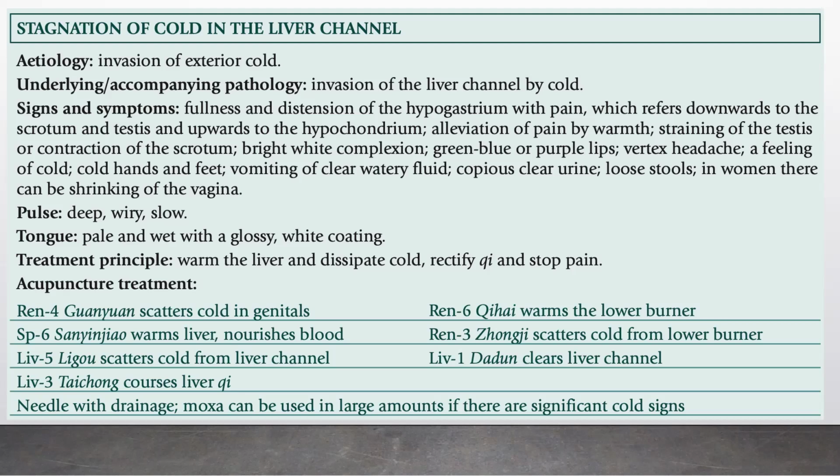Acupuncture treatment. Ren 4, to scatter cold in the genitals. Ren 6, to warm the lower burner. Spleen 6, warms the liver, nourishes blood. Ren 3, scatters cold from the lower burner. Liver 5, scatters cold from the liver channel. And liver 1, clears the liver channel. Liver 3, courses the liver qi. We needle with drainage. Moxa can be used in large amounts if there are significant cold signs.